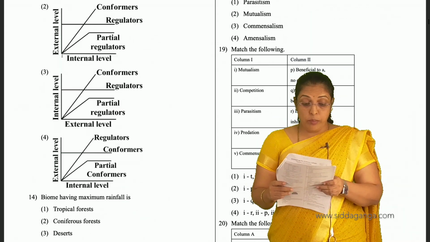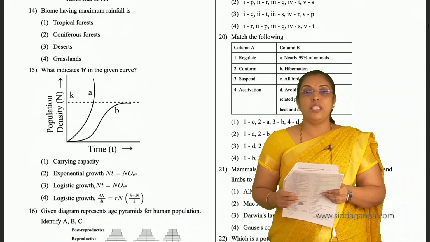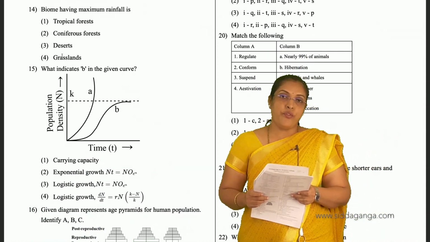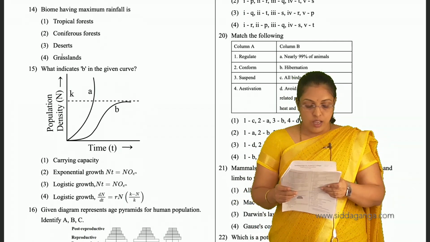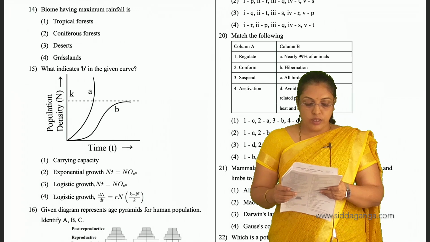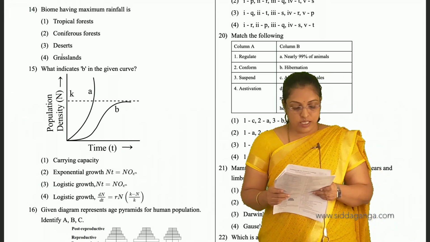And the biome having maximum rainfall is the tropical rainforest. There we see nearly 150 to 400 centimeters of rain per annum. So tropical rainforest is the answer.